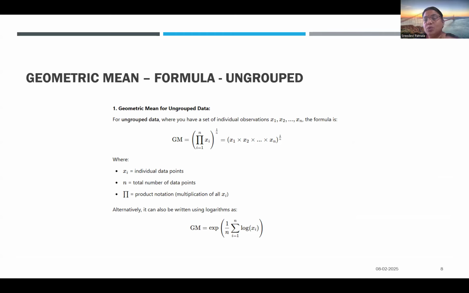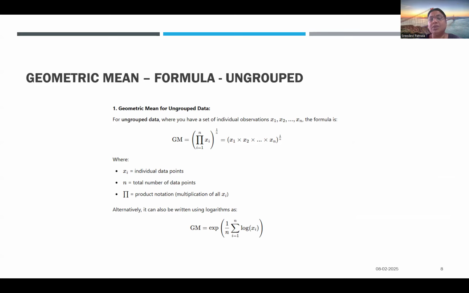We spoke about the arithmetic mean, x1 plus x2 plus x3 divided by n, and the harmonic mean, n by 1 by x1 plus 1 by x2, for ungrouped data. When it comes to the geometric mean, it is the product of all the values in the data set to the power of 1 by n. So this is for ungrouped data.